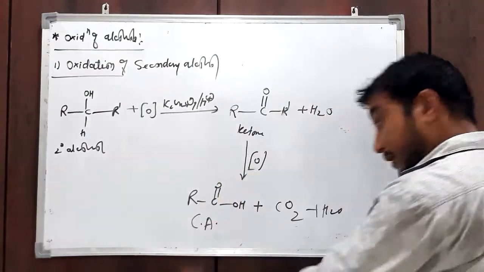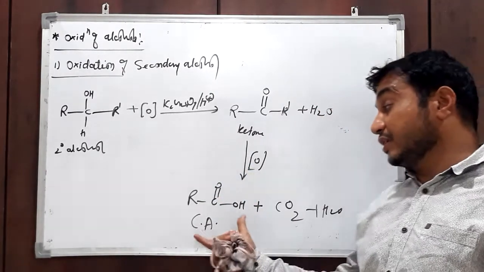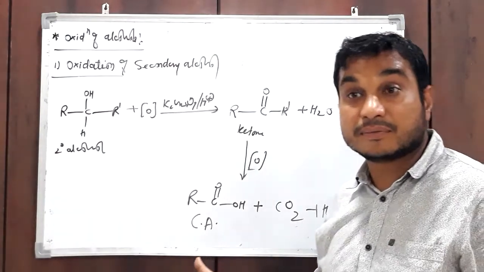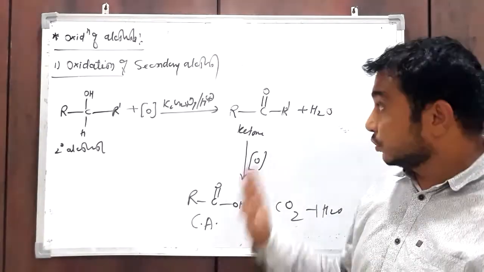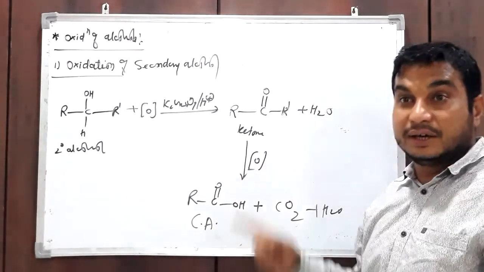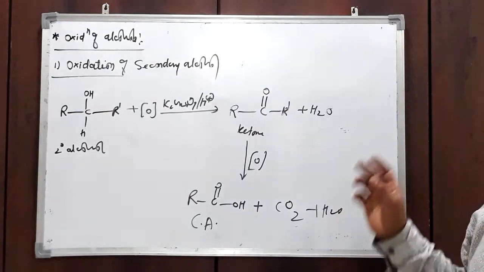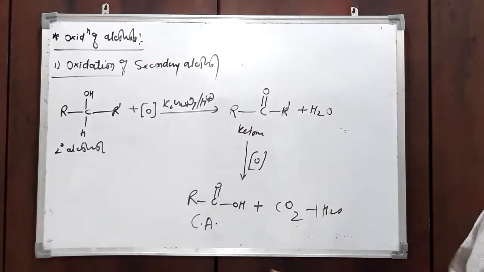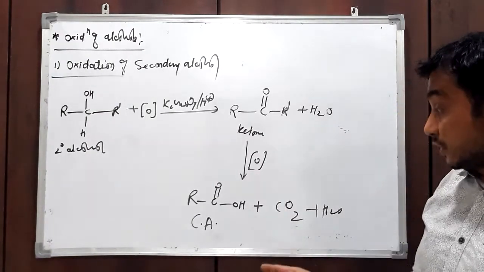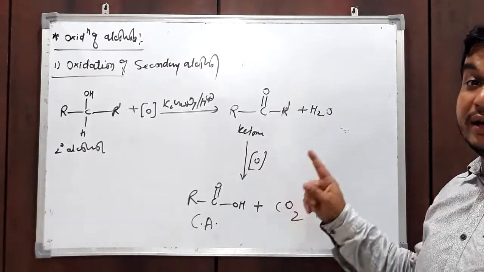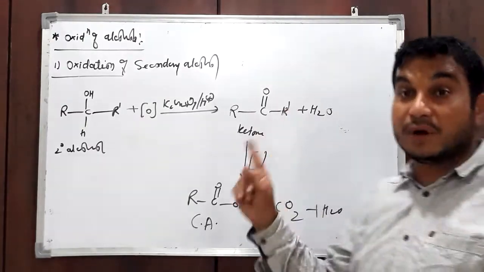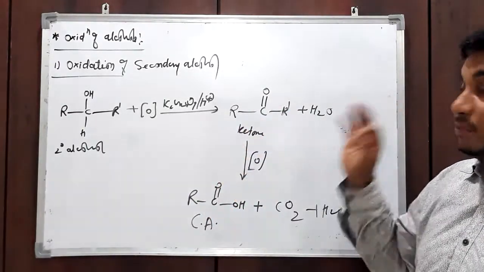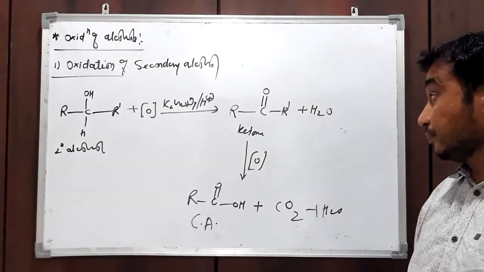A carboxylic acid forms, but the number of carbon atoms present in it is less than that of the starting alcohol or even the ketone. So that is the difference between primary and secondary. In the case of primary alcohol, the number of carbon atoms in the carboxylic acid as well as the aldehyde remains the same as that of the starting alcohol. But in the case of secondary alcohol, the oxidized product, the carboxylic acid, contains fewer carbon atoms than the ketone, while the ketone and alcohol have the same number of carbon atoms. So that is the difference between primary and secondary alcohol.